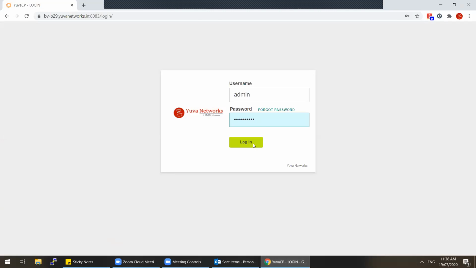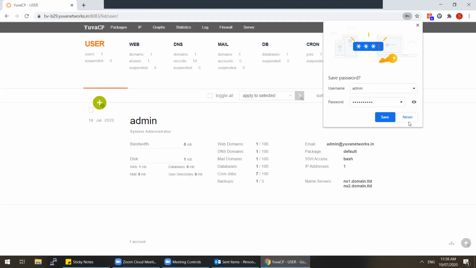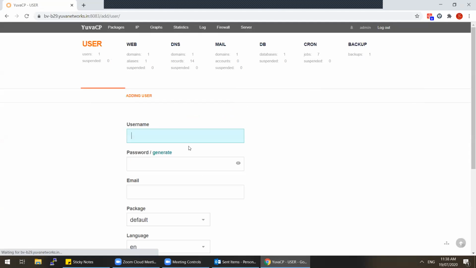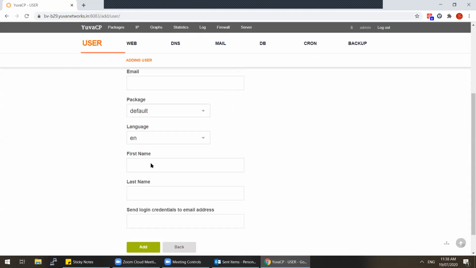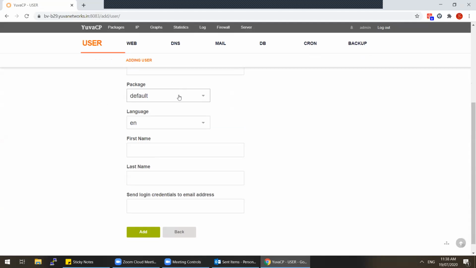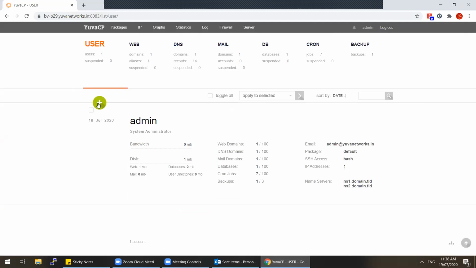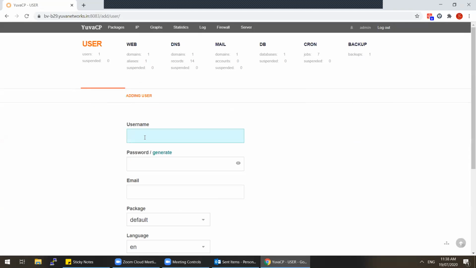So this is the control panel, sir. This is the main control panel for the admin. You can create multiple users in the control panel, and for each you can enter the user email ID and select the package. Normally it will be the default package and name. Once you create the user, a separate user will be created here. So let me create a user.